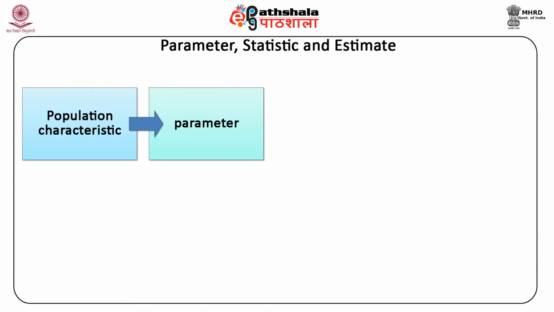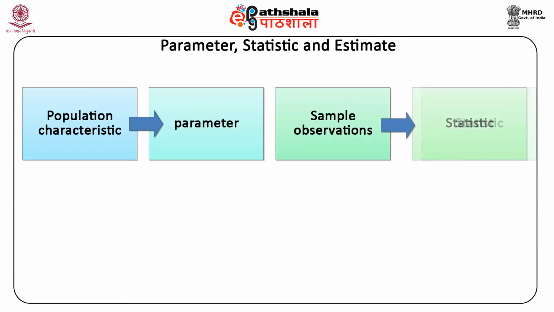Now, to get the required information on population characteristics and to estimate the unknown population parameters, we rely on sample information. The statistical inferences about the population are based on values that are functions of sample observations such as sample mean, median, and standard deviation. Any quantity that can be computed from the sample observations is called a statistic.